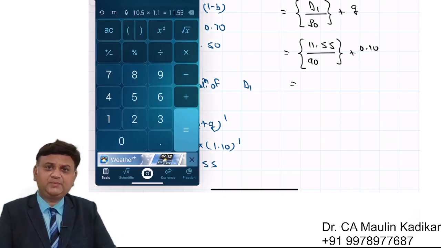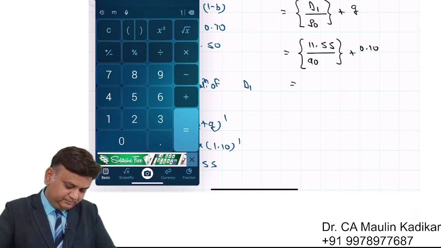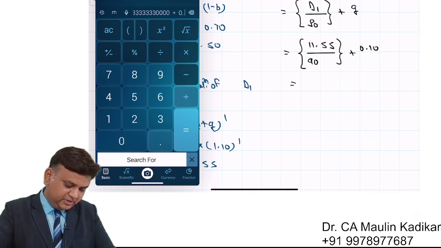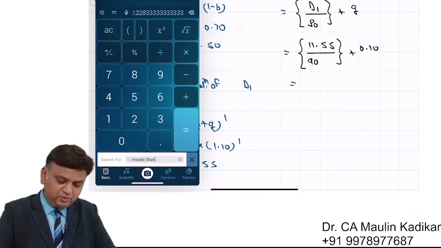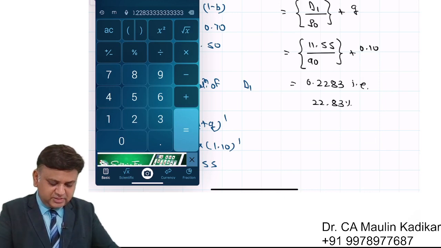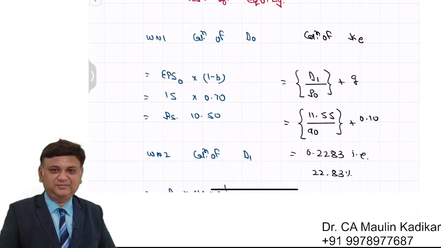With D1 upon P0 plus growth rate, the cost of equity will be found. 11.55 upon 90 is 0.1283, plus 0.10, so 0.2283. That is 22.83. Please add this as K.